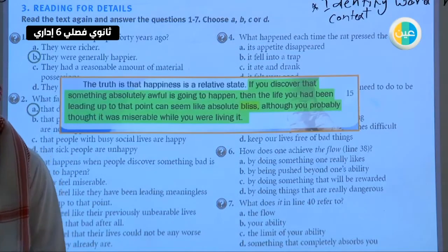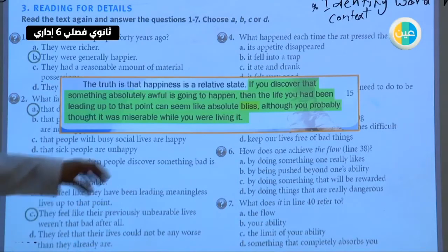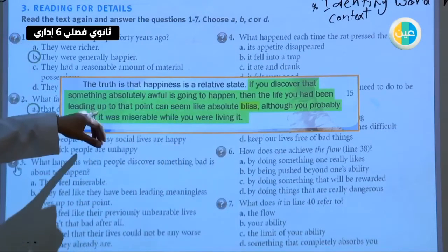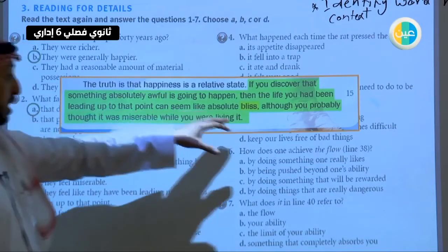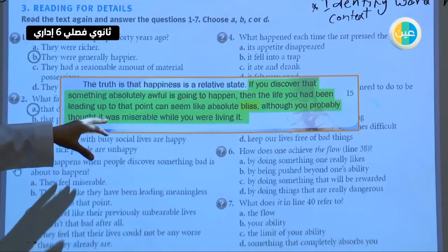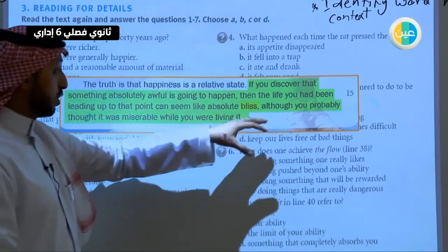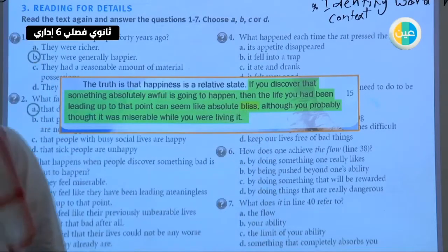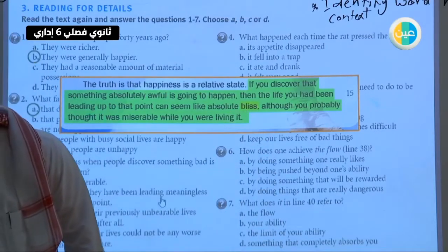So in lines 14, 15, if you discover that something absolutely awful is going to happen, then the life you had been leading up to that point can seem like absolute bliss. Number 4,